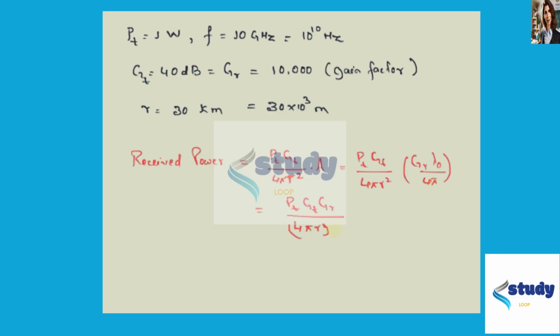Now it will become 4 pi r whole thing square into lambda naught, which is nothing but c divided by f.